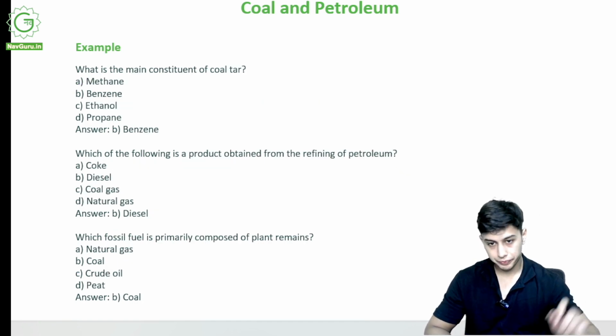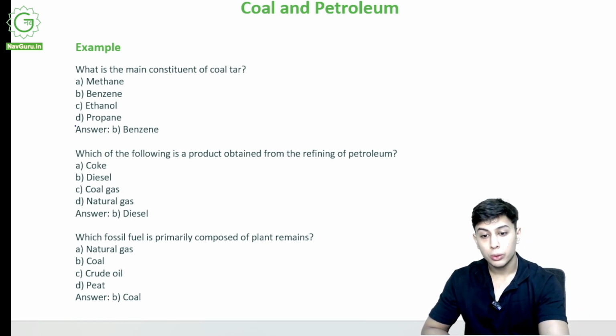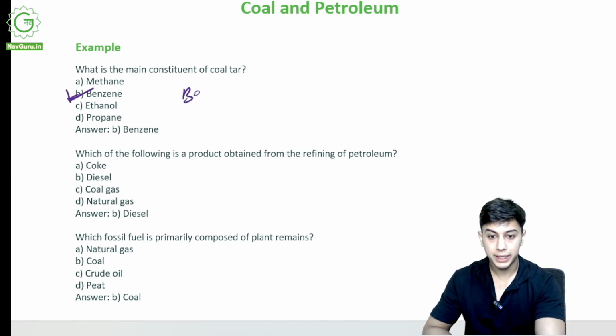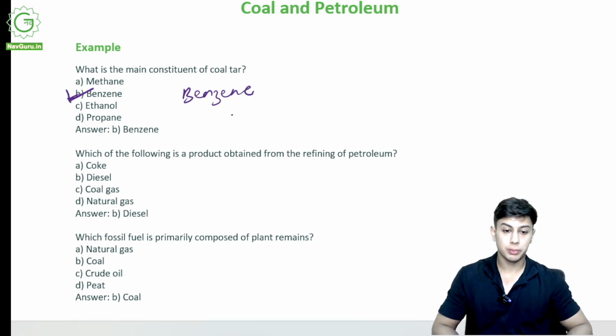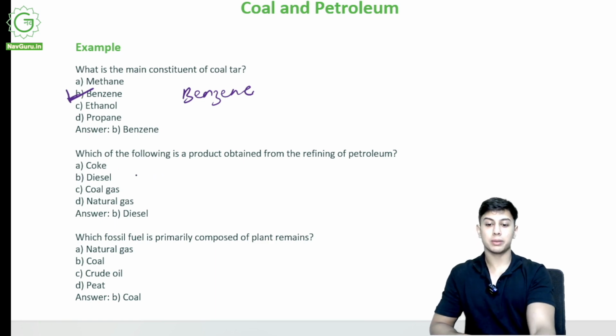What is the main constituent of coal tar? I told you coal tar has benzene. The major constituent is benzene. Which of the following is a product obtained from refining of petroleum? Coke, diesel, coal gas, natural gas. Natural gas is found with petrol, not from it. Coal gas and coke are obtained from coal. Diesel is something that I get from petroleum.